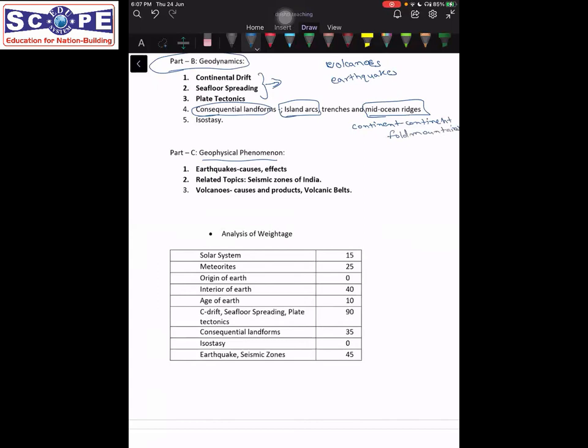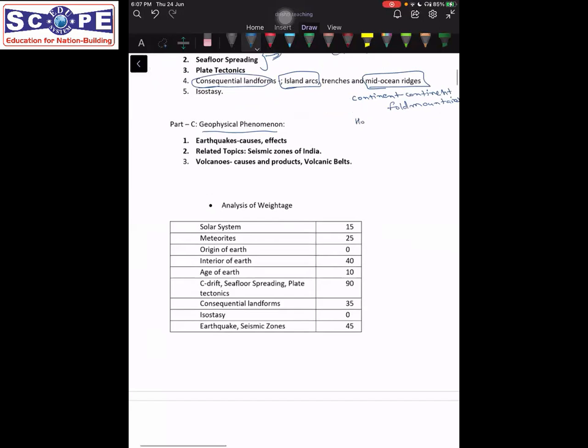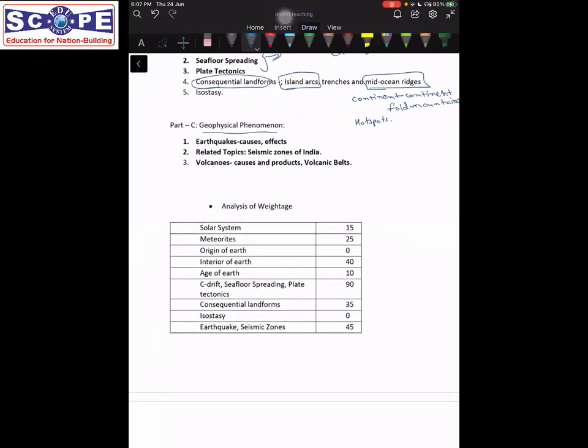Also, we will look at hotspots. We will also look at various characteristics of these landforms, which have been asked in our UPSC papers multiple times.